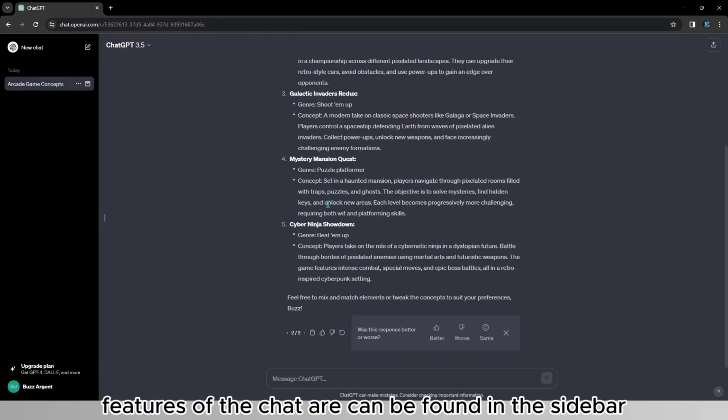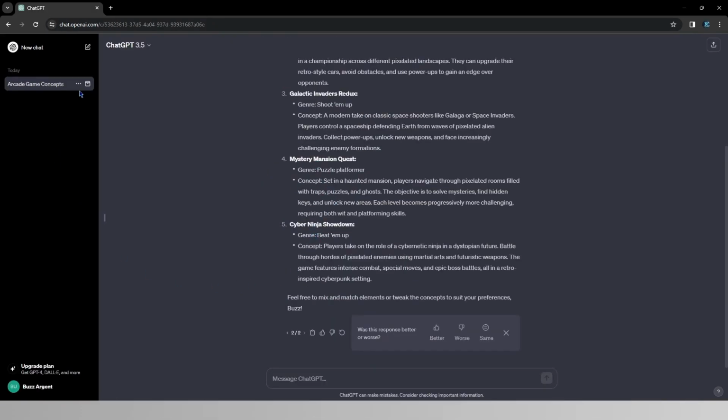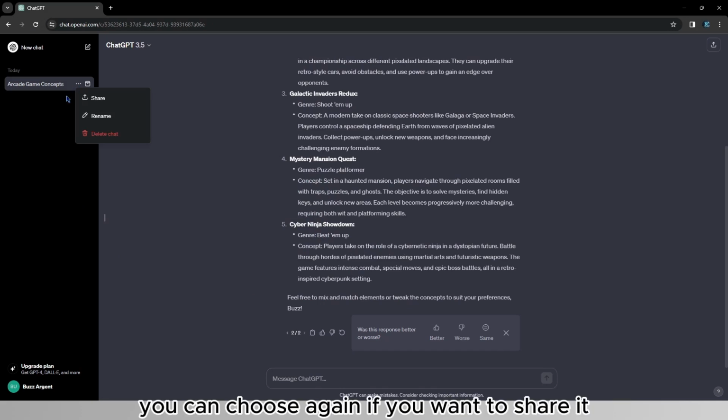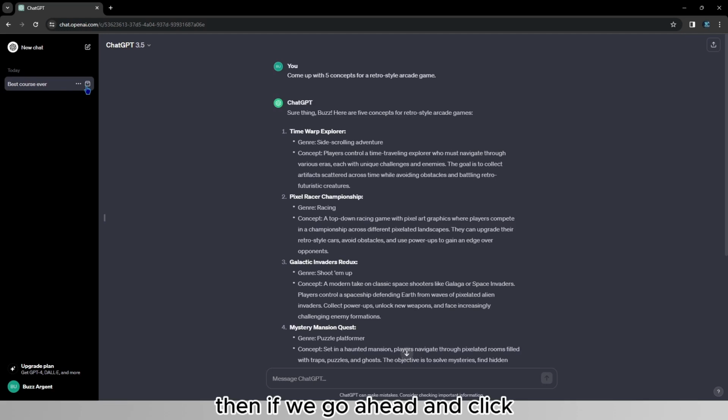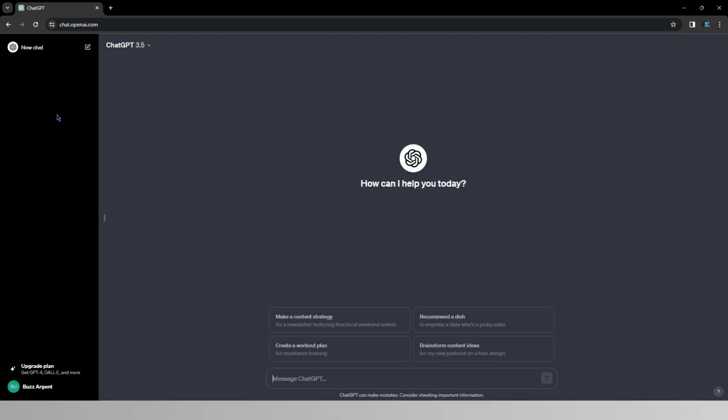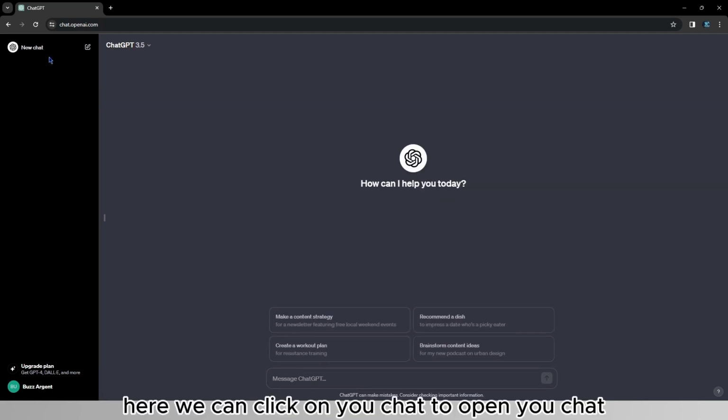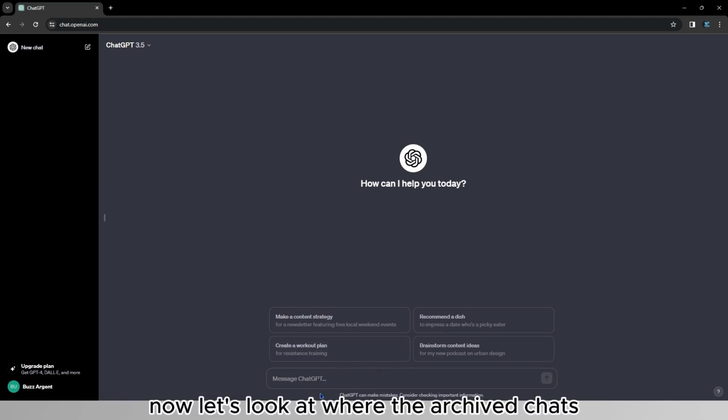The other features of the chat can be found in the sidebar. By clicking on the 3 dots, you can choose again if you want to share it, or rename it to whatever you want. And then if we go ahead and click archive, our chat disappears, but it's not deleted. And here we can click on new chat to open new chats. Now let's look at where the archived chats are, how to delete them, and much more.